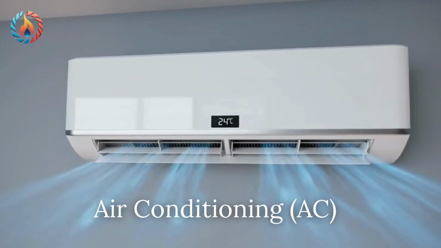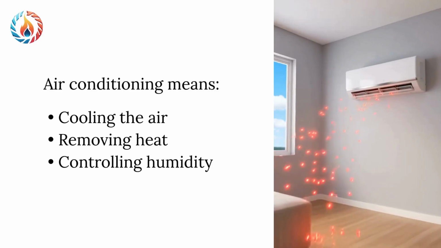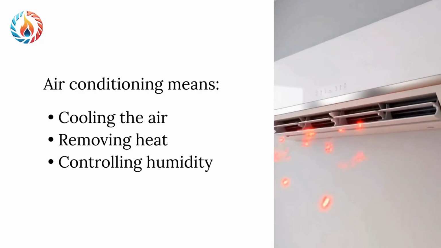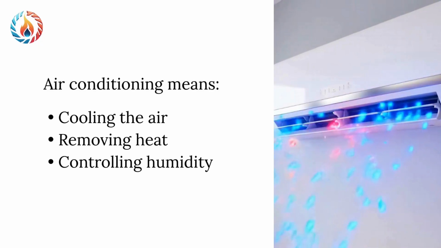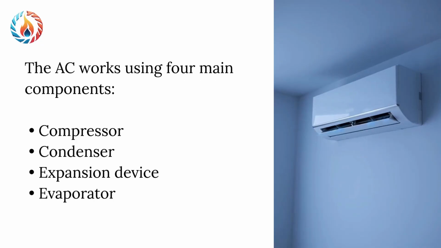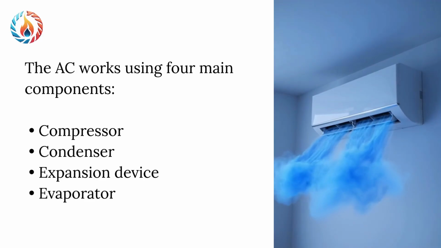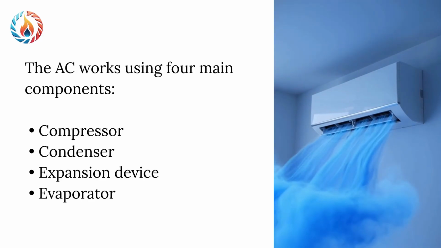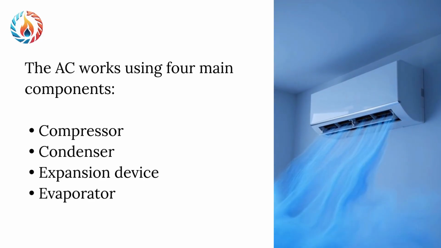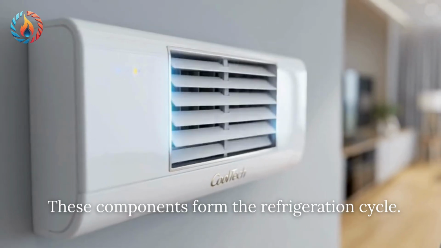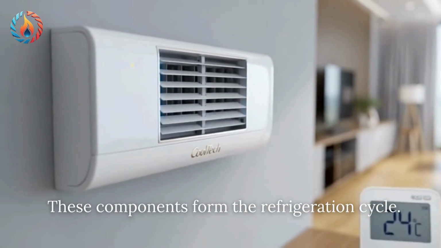Air conditioning, AC. Air conditioning means cooling the air, removing heat, and controlling humidity. The AC works using four main components: compressor, condenser, expansion device, and evaporator. These components form the refrigeration cycle.